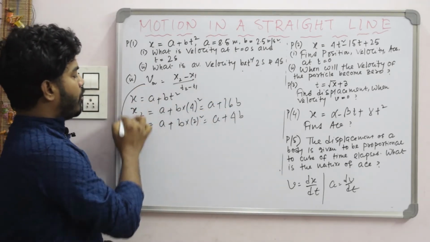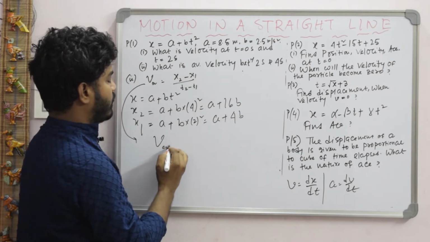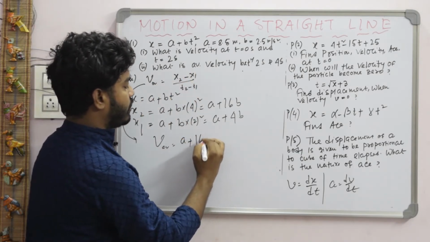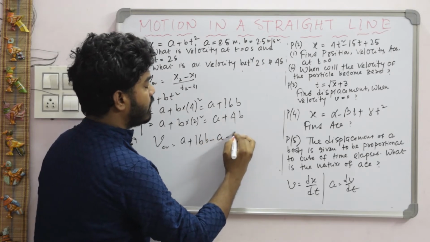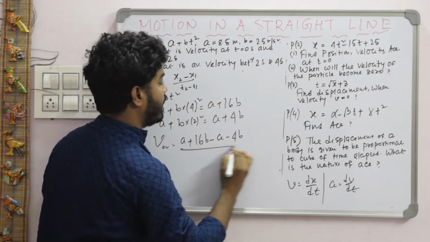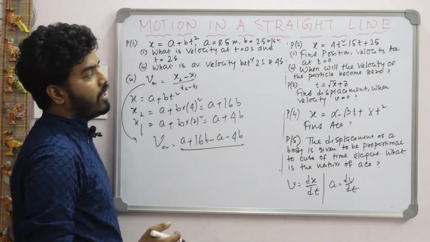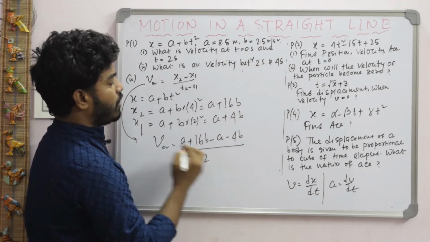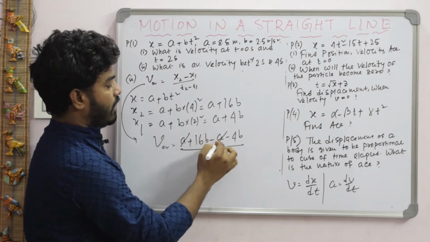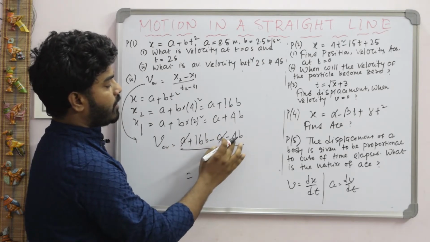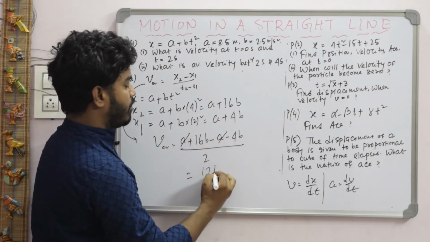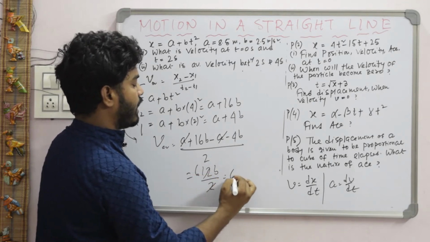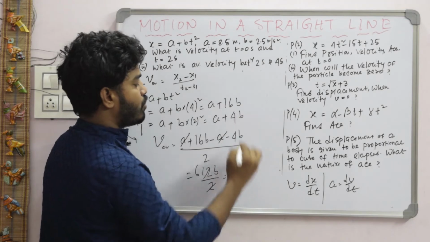Now according to the formula, V average is equal to x2 minus x1, that is a plus 16b minus a minus 4b divided by t2 minus t1. Here t2 is 4 second, t1 is 2 second. So t2 minus t1 is 2 second. A cancels out. So this portion 16b minus 4b, that is 12b divided by 2, that is 6b, and you know the value of b, that is 2.5.